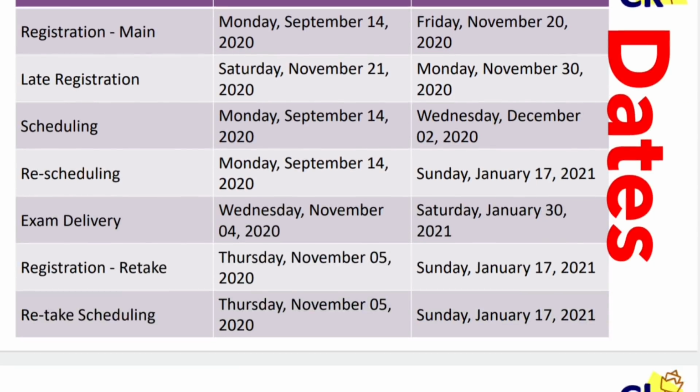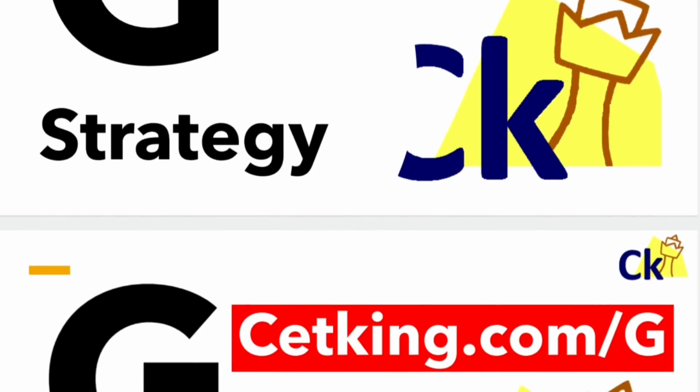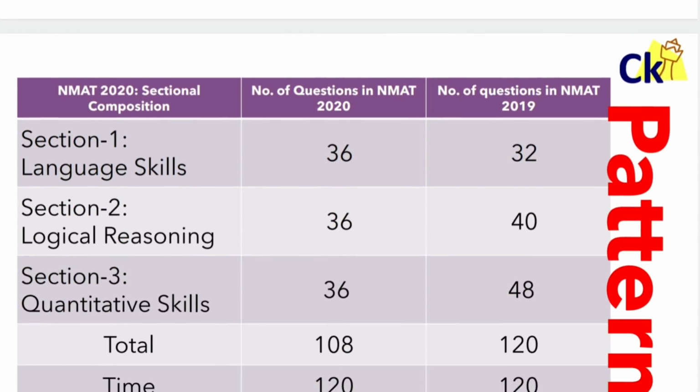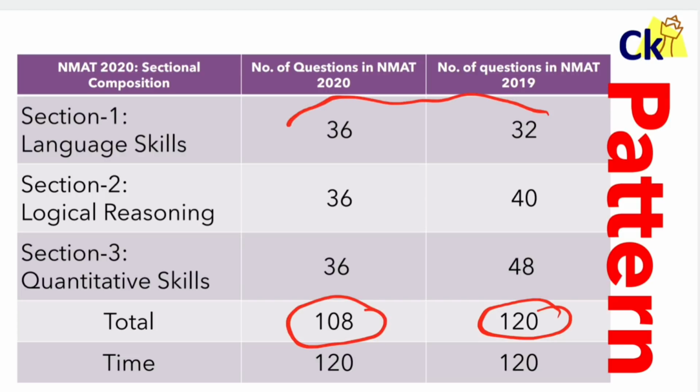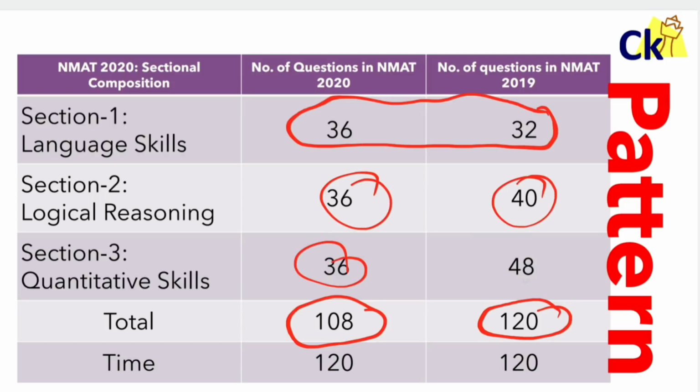So the exam is going to be an adaptive exam, and we'll talk about that as we go along. The next major change is the number of questions per section. The total number of questions has gone down from 120 to 108. It's 36 questions in verbal instead of 40, and 36 in the other sections instead of 32, with 48 questions in one. The major change is that the number of quant questions has reduced drastically.